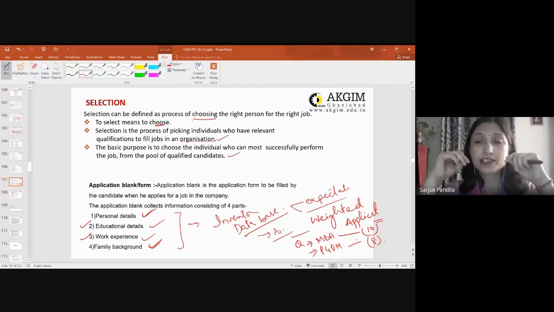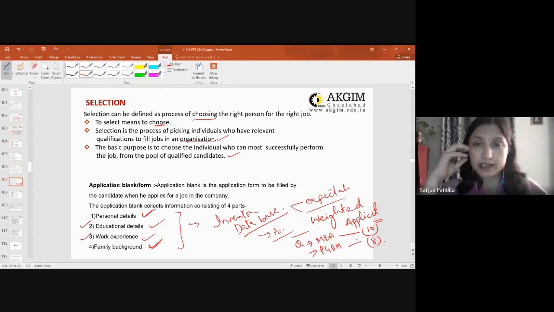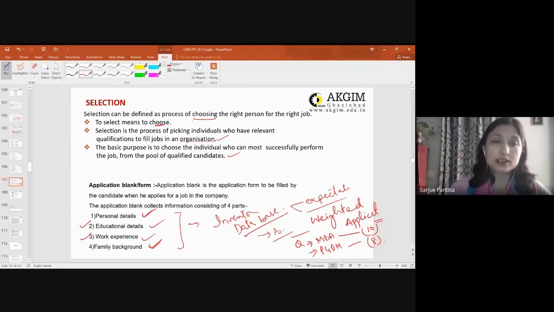So that is why selection is a negative process, wherein you tend to reject the candidates. Recruitment is a positive process and selection is a negative process, right?